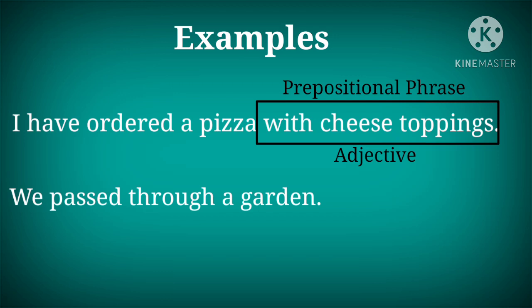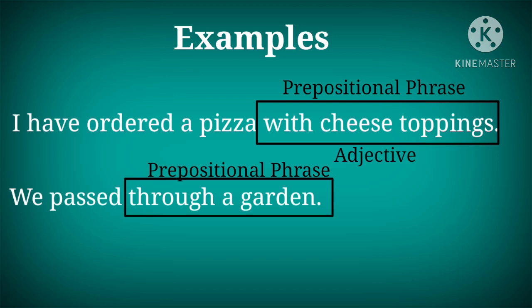Second is, we passed through a garden. Here, through a garden is a prepositional phrase that is functioning as an adverb showing a place.